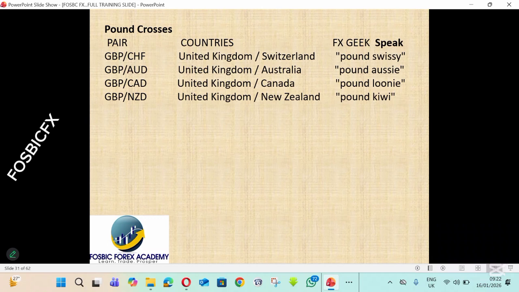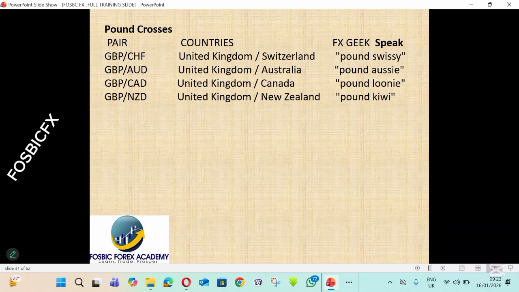So far we have examined three divisions of the crosses, or minor currency pairs: the pound crosses, the euro crosses, and the yen crosses. You can just call them minor currency pairs, or you can call them crosses.